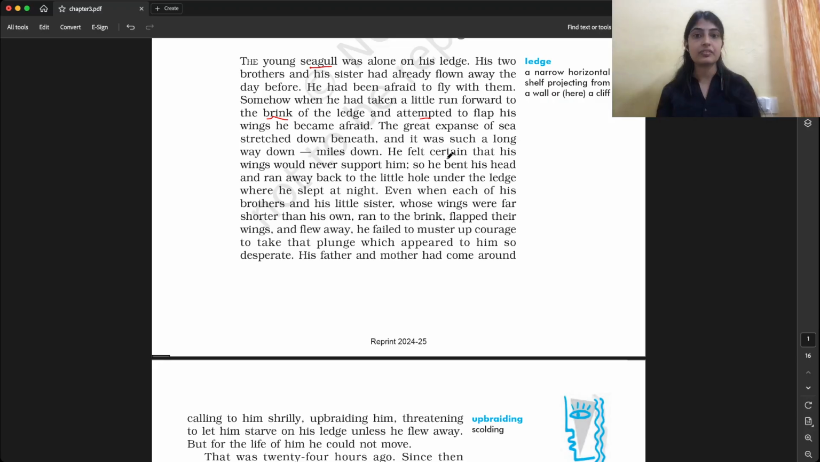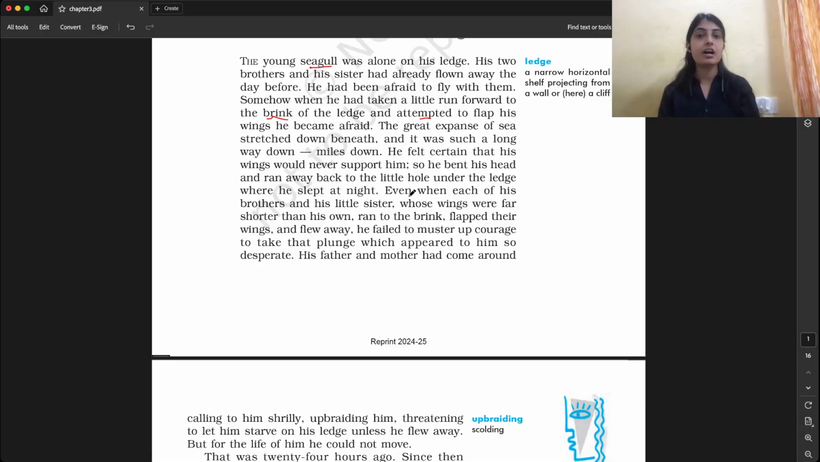So he bent his head, lowered his head, maybe in sadness, and ran back to the little hole under the ledge where he slept at night. So he went back to his small place, the hole where he sleeps at night.